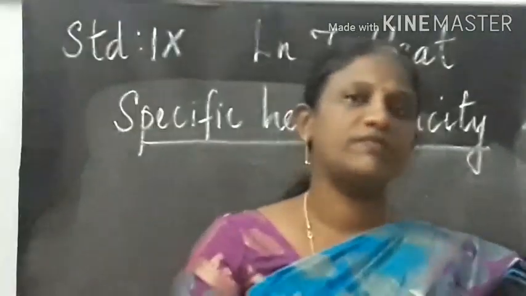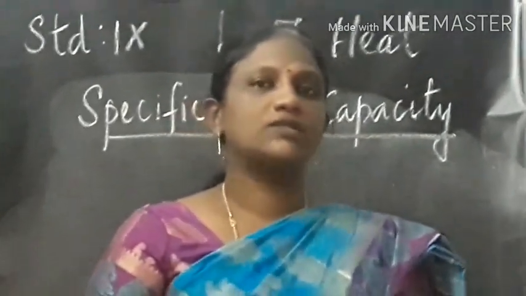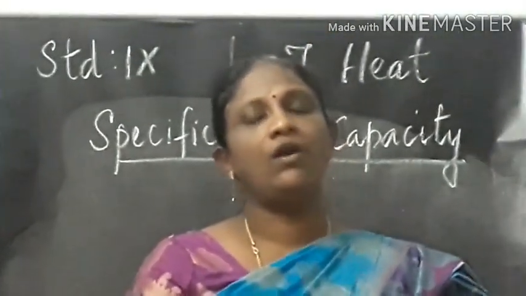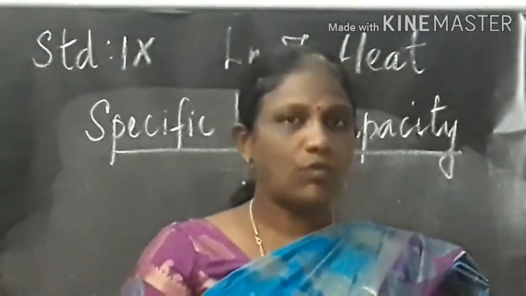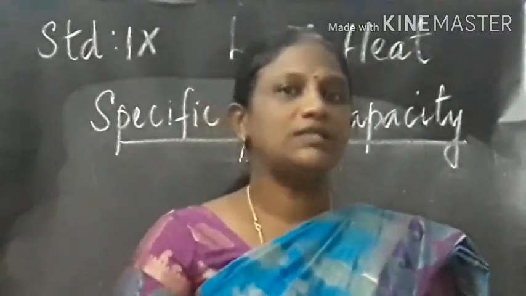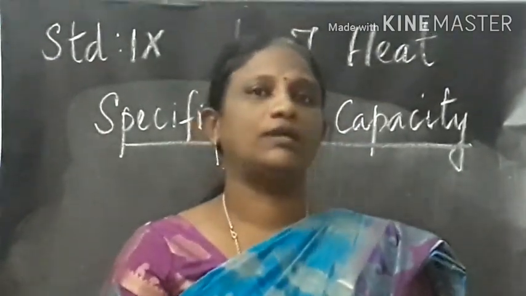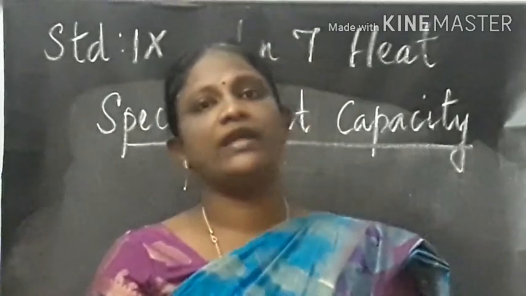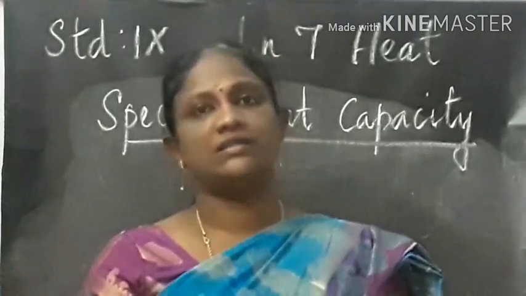Next we can learn about specific heat capacity. You might have felt that the land is cool in the morning, but during the daytime the land will be hot. But the water in a lake will maintain more or less the same temperature in the morning and also during the daytime. So what is the reason? It is the difference in properties of land and water. By these parameters we can define the amount of heat absorbed or lost by any particular substance.